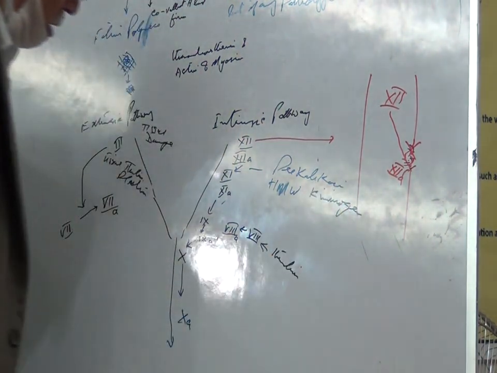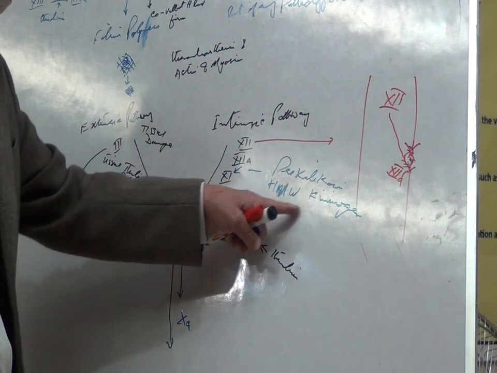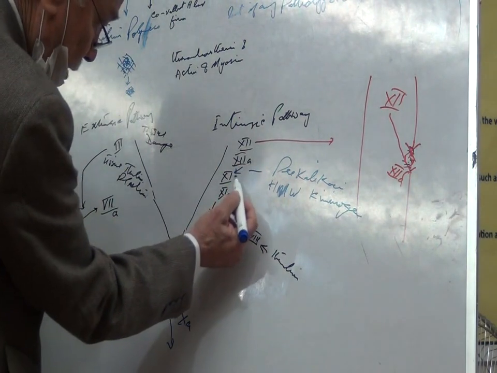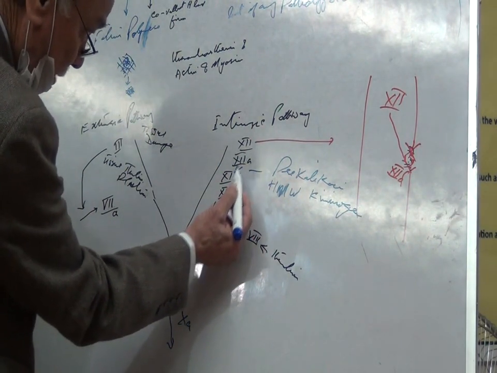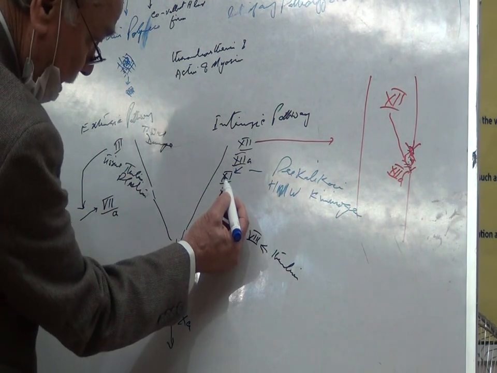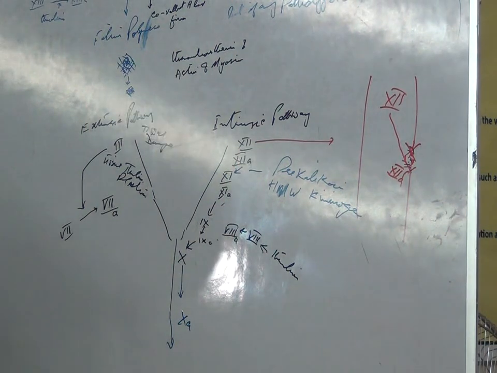So now these pre-kallikrein and high molecular weight kininogens, in the presence of calcium, convert the inactive factor 11 to active factor 11.